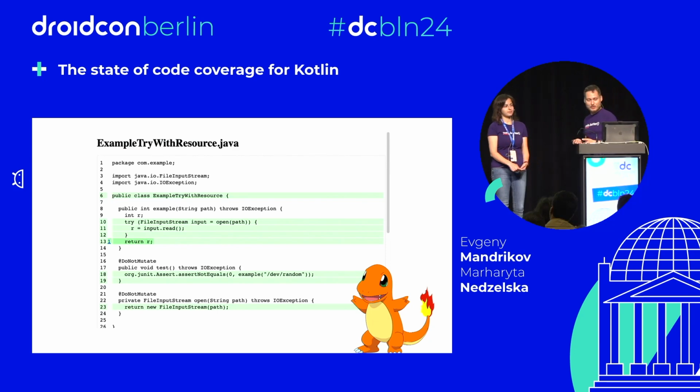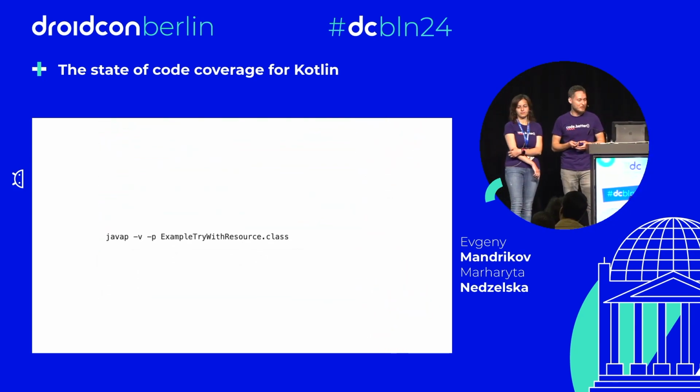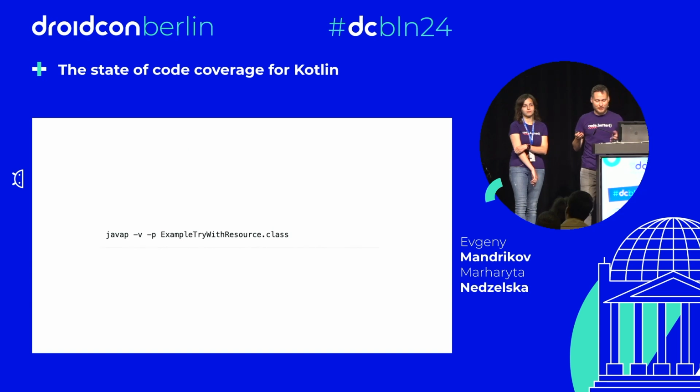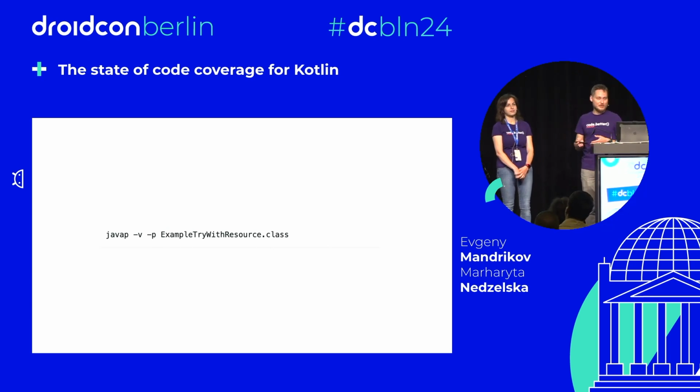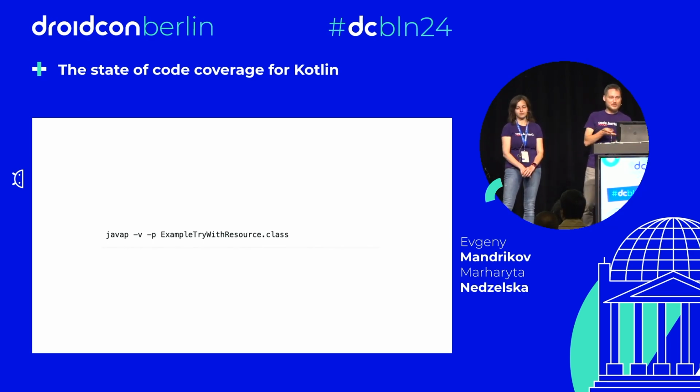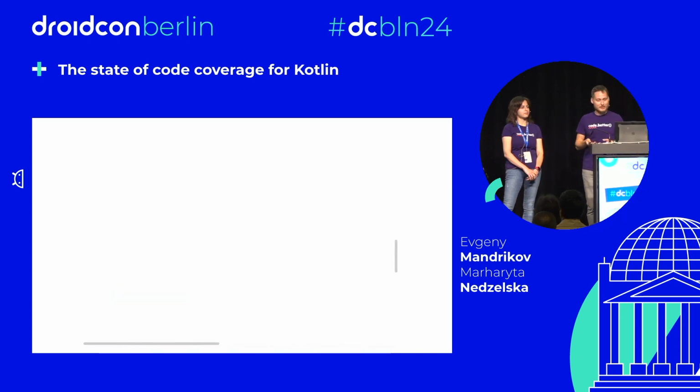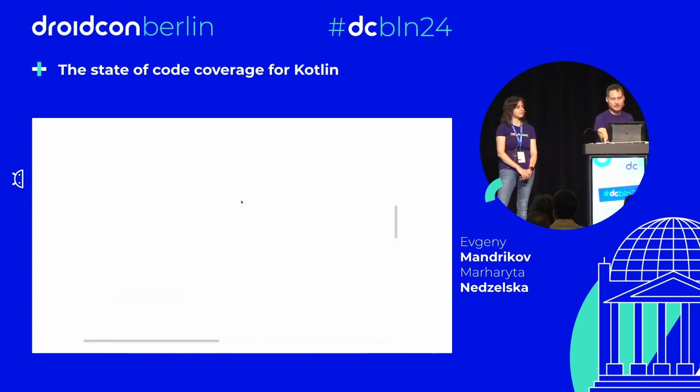To answer this question, we need to look into the bytecode a little bit. Today we're going to use my favorite tool, the Java disassembler, javap. It is part of the standard OpenJDK distribution. We use two parameters: -v for verbose, and -p to show private, protected, everything. I usually call them show me everything. So we compile our example and run javap -v -p on it.